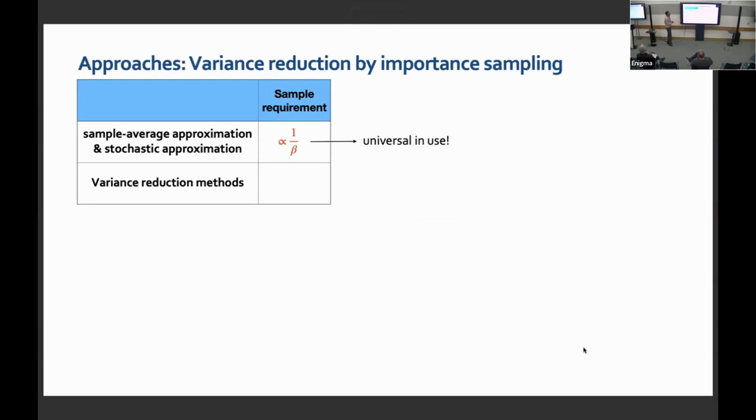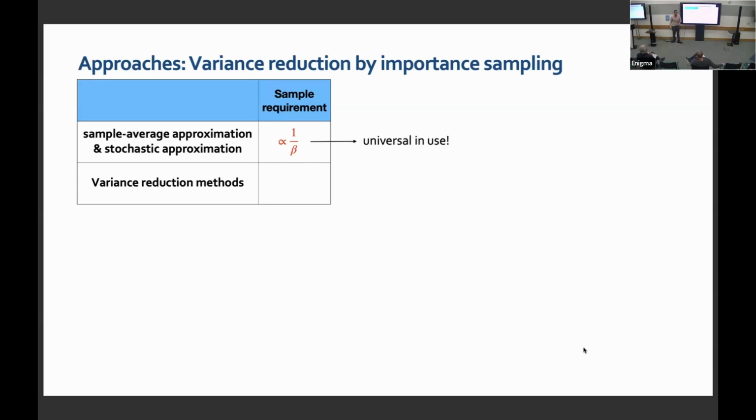So one common approach, whenever we face rare events or tail expectations, is to do variance reduction by importance sampling. We already saw that sample average approximation and stochastic approximation are what are commonly used. Why? Because they are universal in use. As long as you have finite second moments, you can use these methods and they will give you reasonable performance. Despite the rarity, if you do enough iterations, you will get convergence. The complexity is poor, but they are easy to use. So they are universal in use. That's the good part about it.